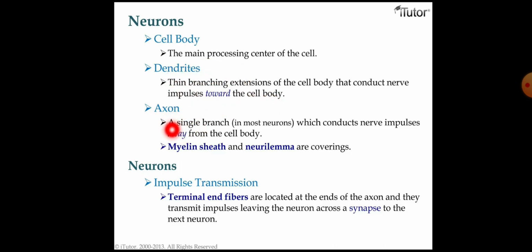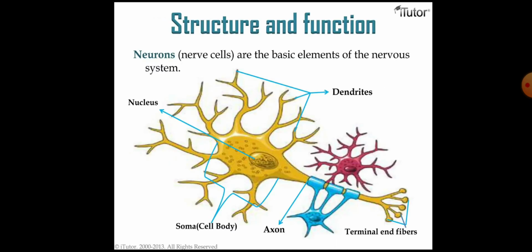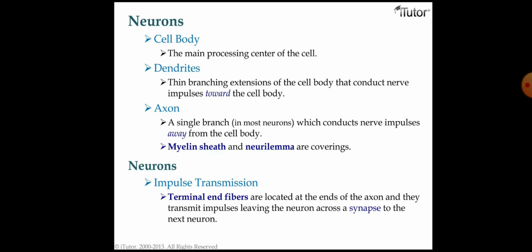Here the axon is a single branch in most neurons which conducts the nerve impulse away from the cell body. It means one neuron is there, and these are the dendrites. These dendrite terminals bind with the axon of another neuron. It means another neuron will come and bind with this neuron. This neuronal connection is known as a synapse. We will learn this again in a further lecture of this video.